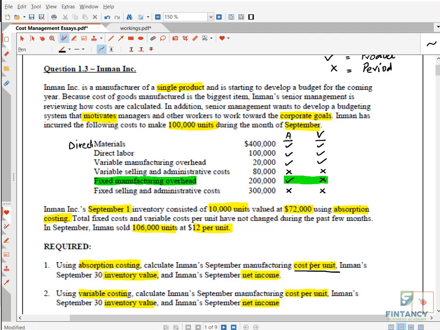When they are saying cost per unit, what is the meaning of cost per unit? They are asking for product cost, right? Very nice. Okay. So product cost or manufacturing cost, same thing. Inventory cost also you can say, because that is the amount which will go in inventory.